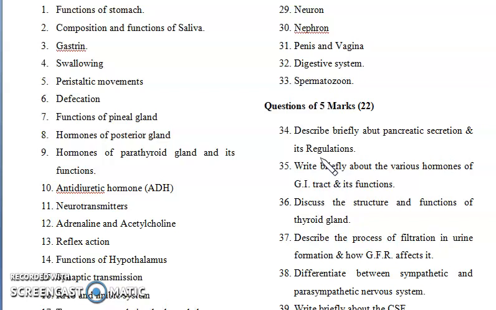They secrete different substances like glucagon and insulin, right? The concentration and release of these hormones depend on the glucose concentration in your blood, right?